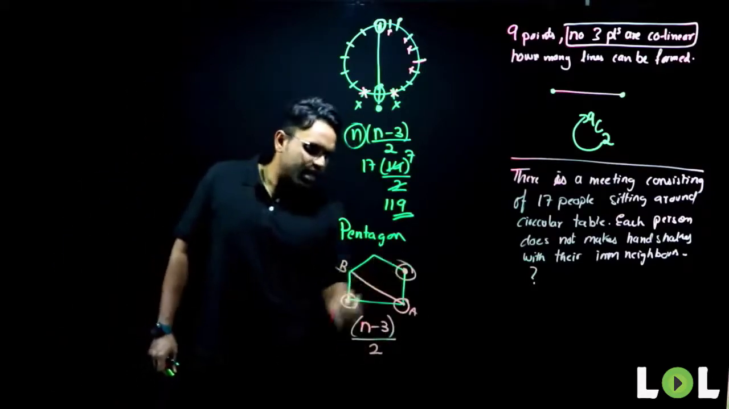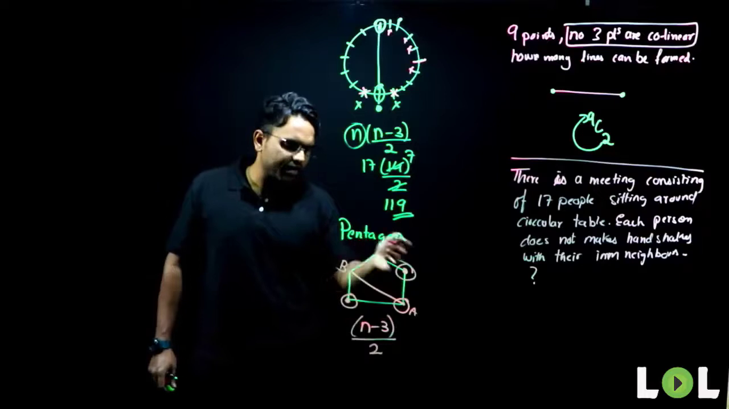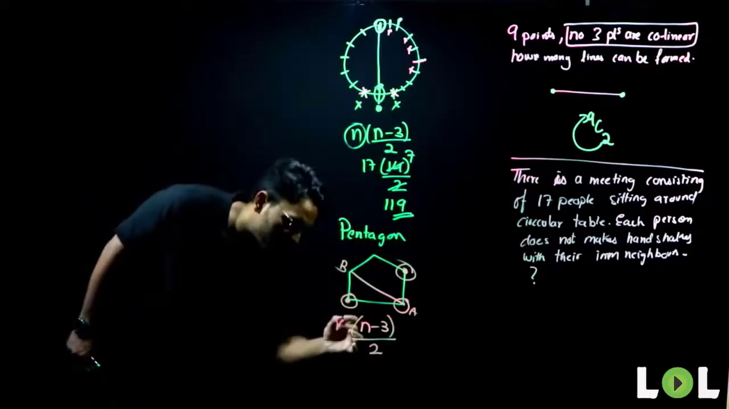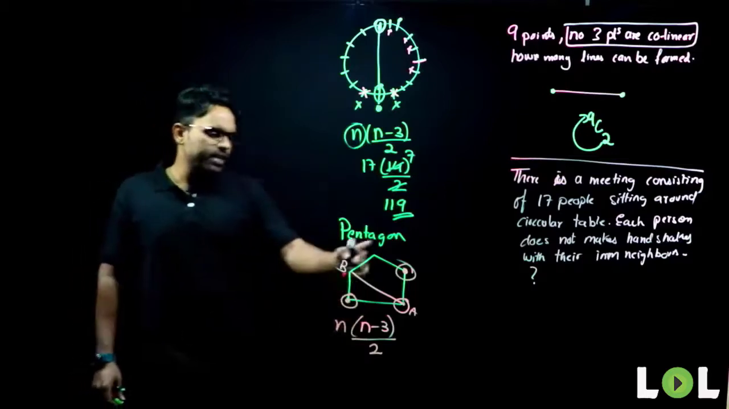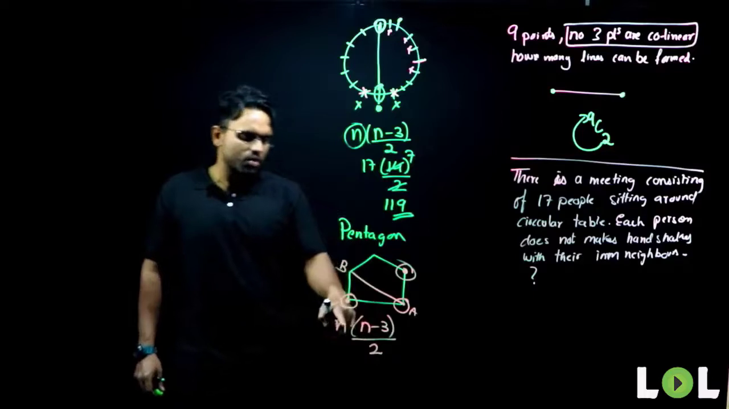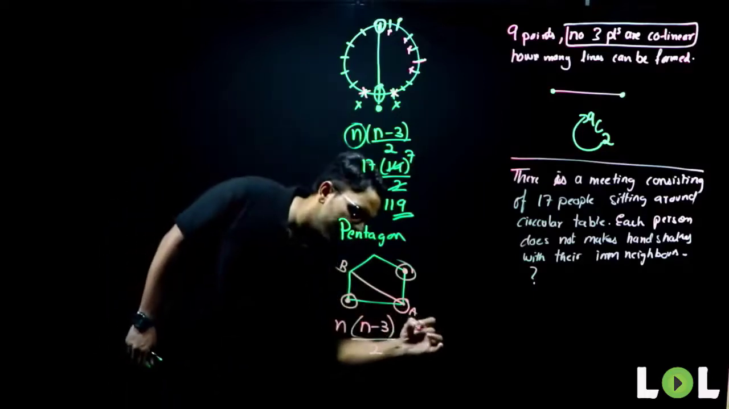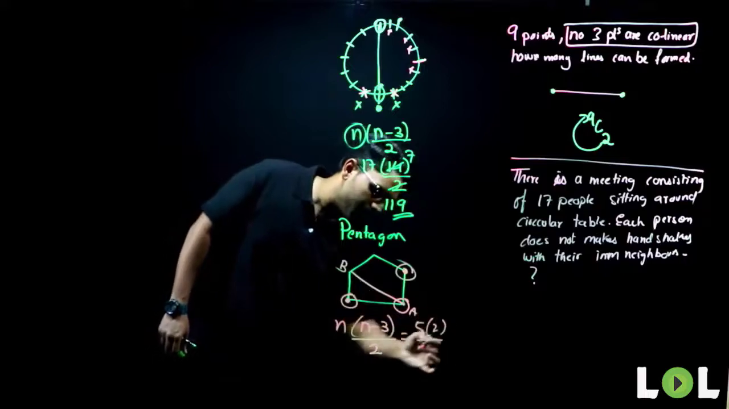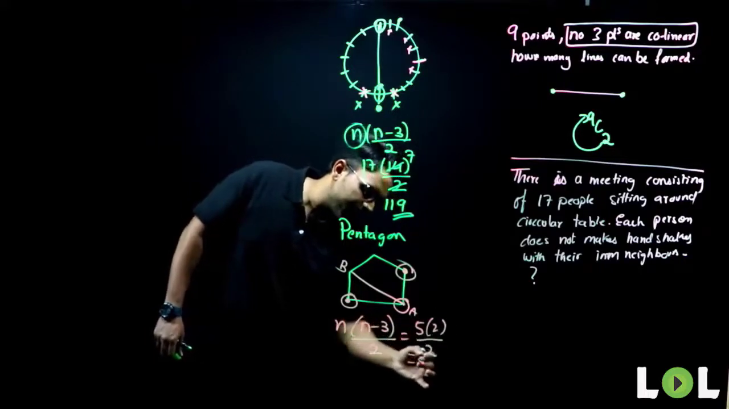Next, this is for one point, but for all 5 points, what do I have to do? I have to take all the points into consideration, so I multiply it by n. So how many diagonals does a pentagon have? Just substitute 5 here. 5 into 5 minus 3 is 2. 2 divided by 2, the 2s cancel. I have 5 diagonals.